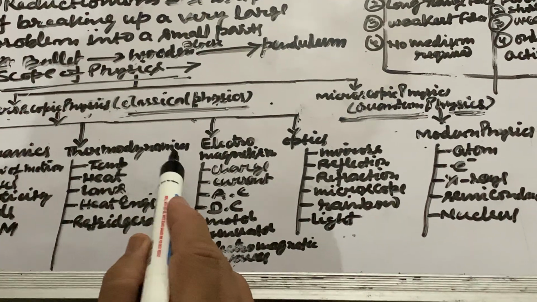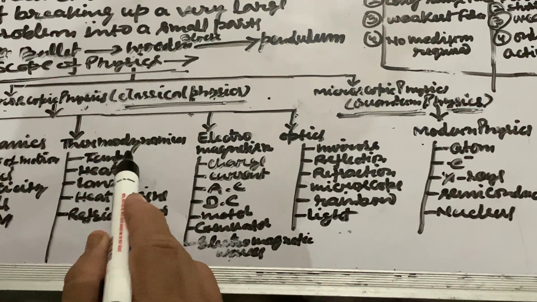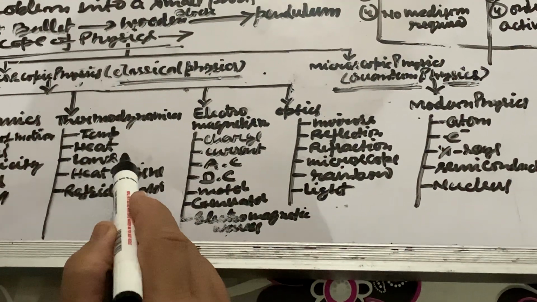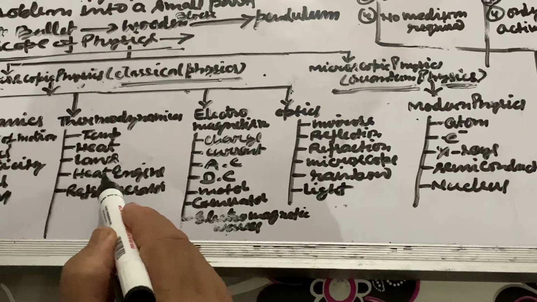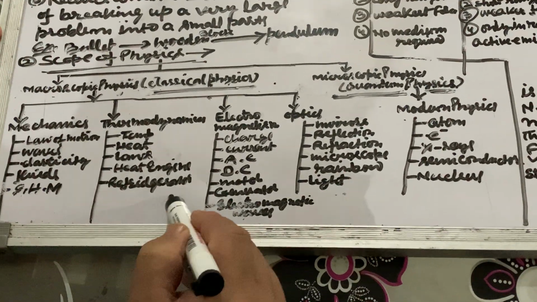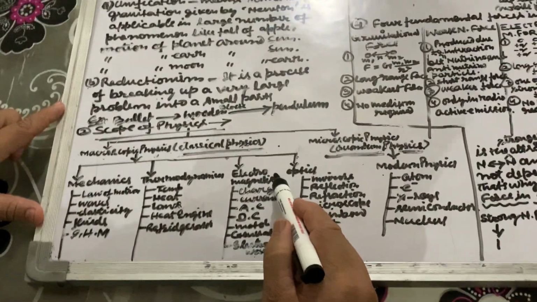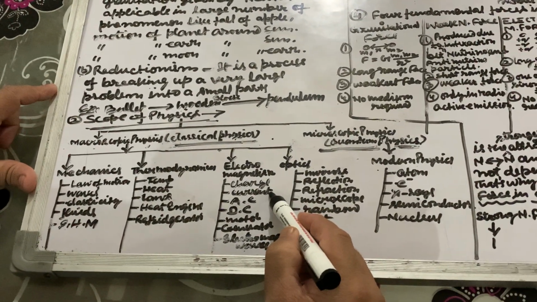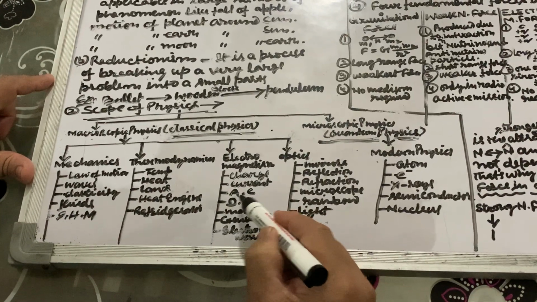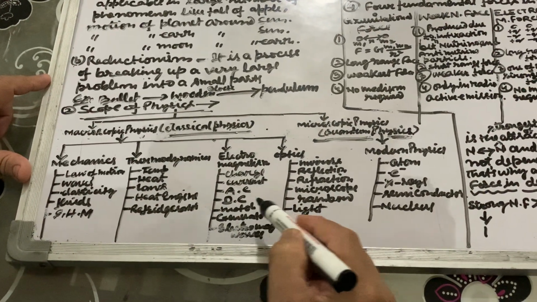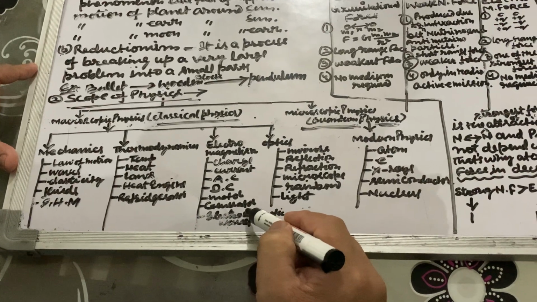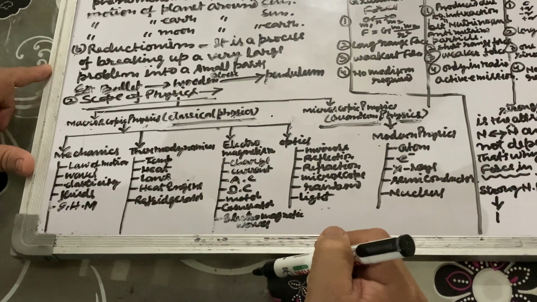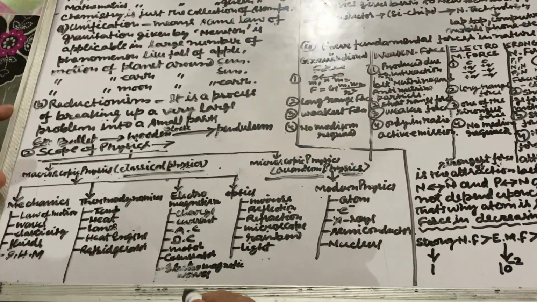And in thermodynamics we study temperature, heat, the laws of thermodynamics, heat engines, and the working of a refrigerator. In electromagnetism we study charge, current, alternating current, direct current, motor, and generator, that is AC generator and DC generator, and electromagnetic waves.